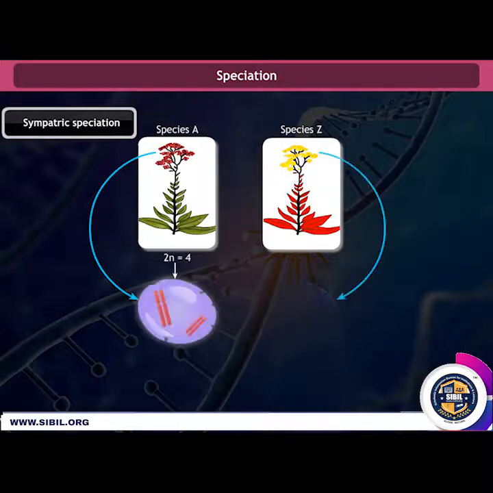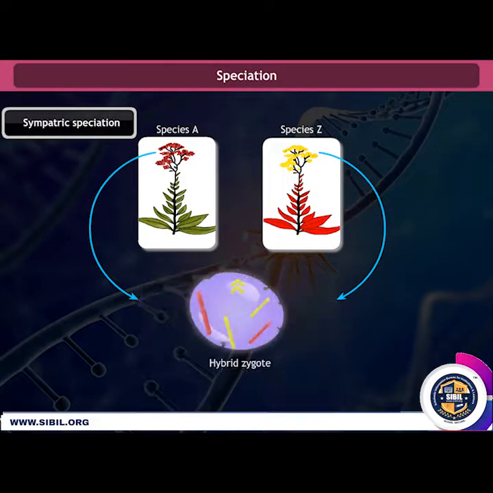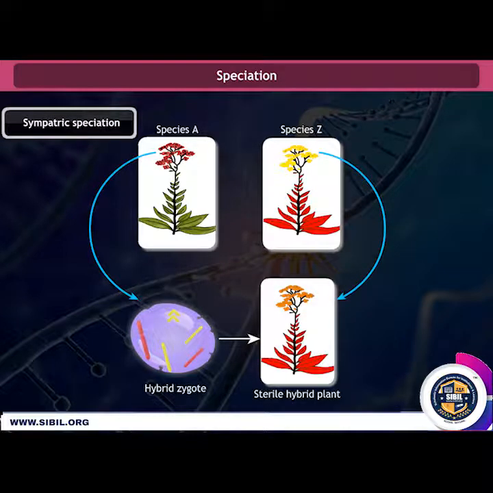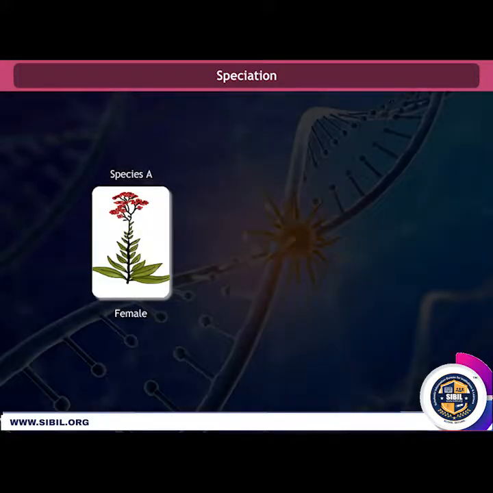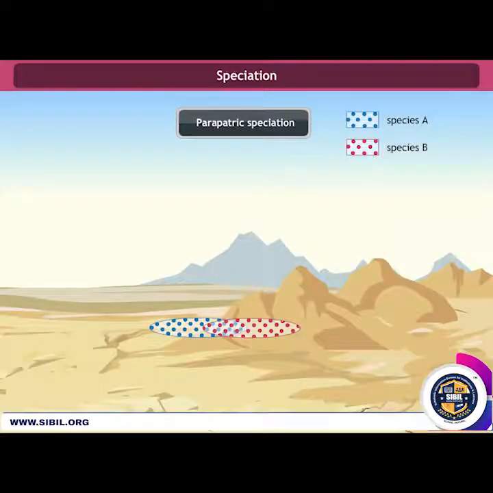Sympatric speciation occurs when species gain an increase in the number of chromosomes. Eventually, the germ cells of the two groups cannot fuse with each other, or a new variation emerges in which species A females will not mate with species Z males but only with species A males. Parapatric speciation. This time the populations are not isolated by a physical barrier but are instead beside each other. Individuals within the population only mate with individuals in their immediate area and produce a hybrid zone.